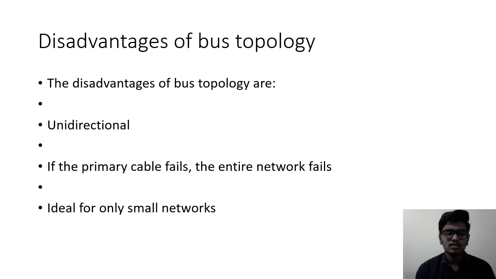As we said before, if the primary cable or backbone cable fails, the entire network will fail or become unstable. Unidirectional means it works in a single direction. These are the disadvantages.